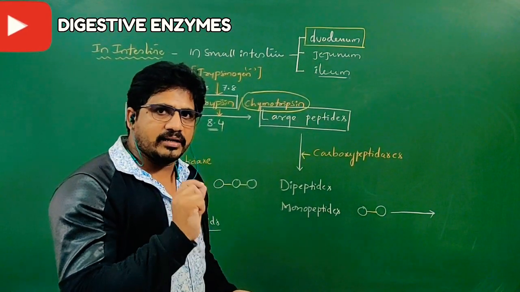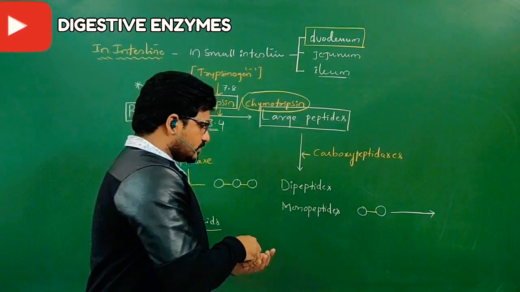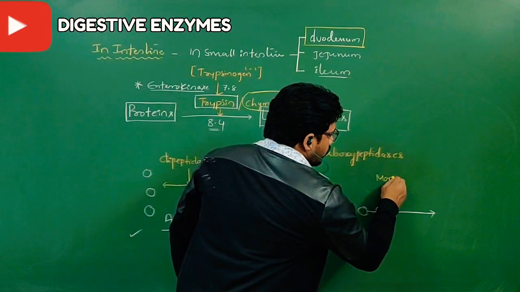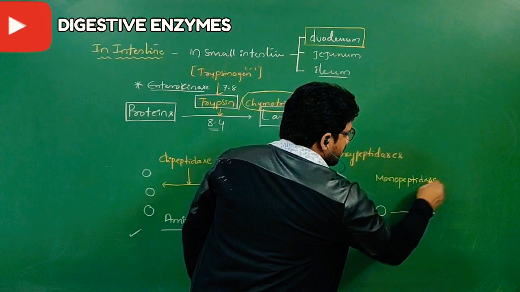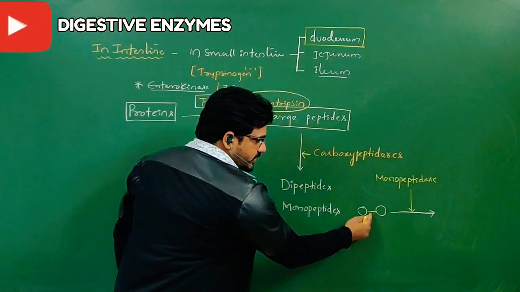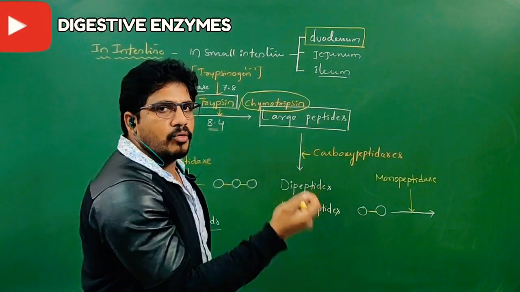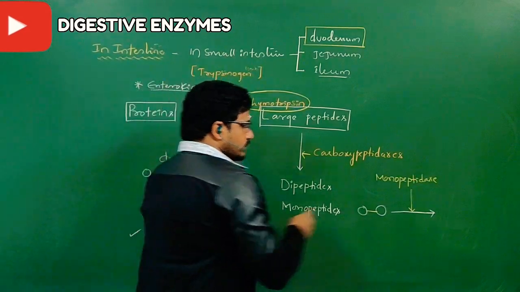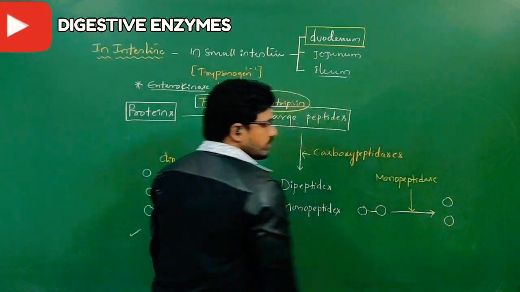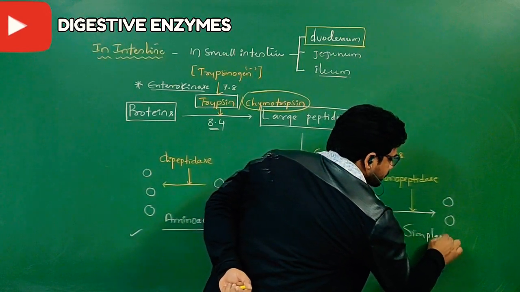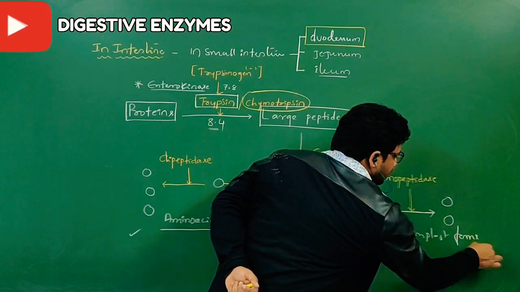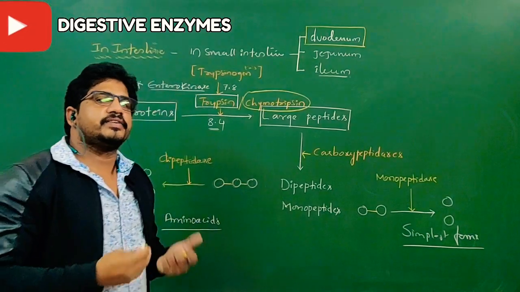In case it is a monopeptide, then you add the term ase: monopeptidase will act to break this single peptide bond, mono meaning single. Then 2 free amino acids will be formed. So they are also the simplest forms. When the simplest forms are formed, digestion is finished.